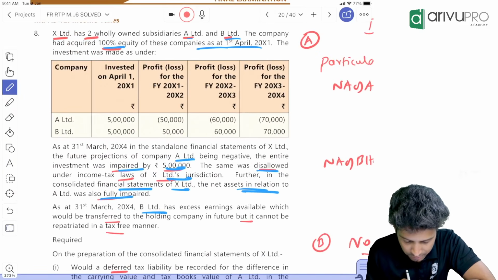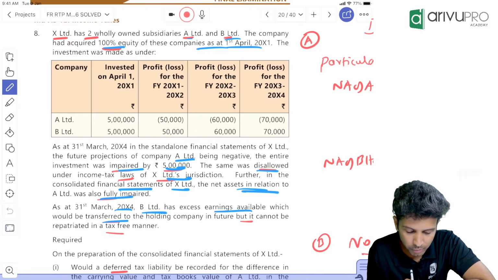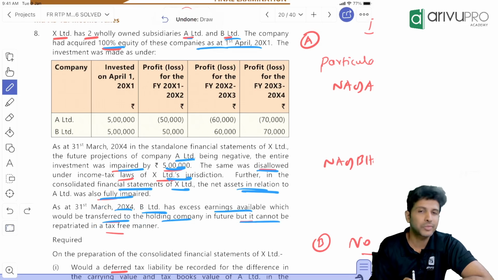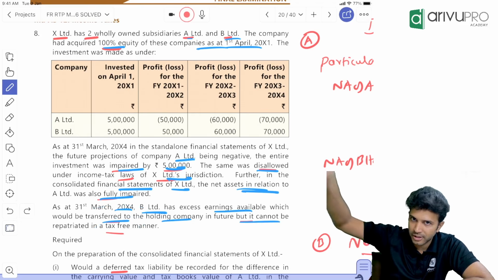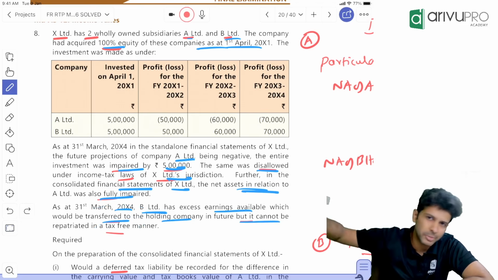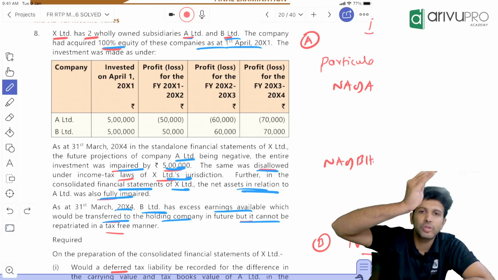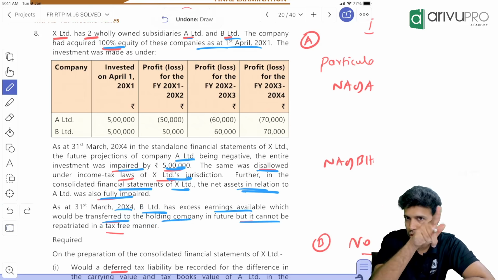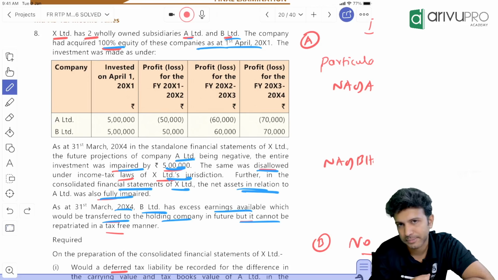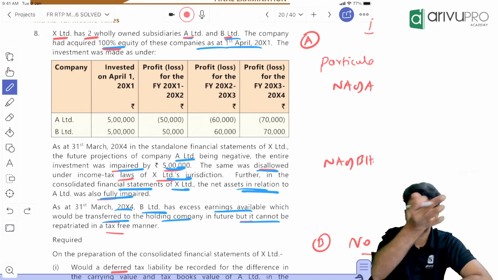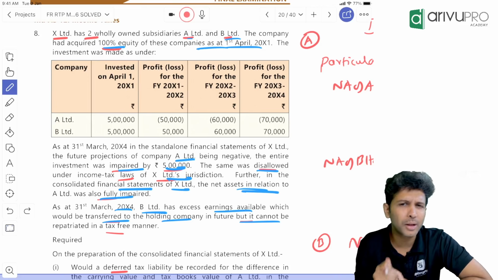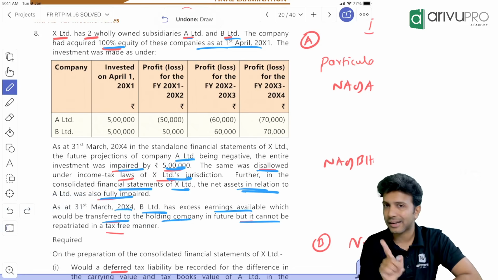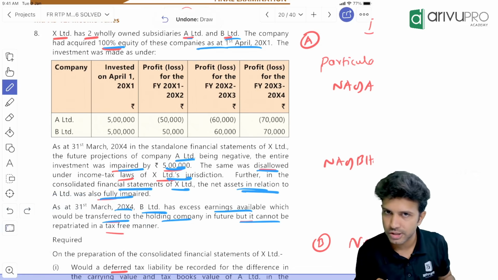So on 31st March 2004, B has excess earnings available, which would be transferred to the holding company in future, but it cannot be repatriated in a tax-free manner. So whatever profits the subsidiary has made, it can be given back. Repatriation means giving back. It can be given back to the parent, but when they give back, it will not be tax-free. On that transfer, tax will get attracted. How will it be repatriated? The subsidiary can give a dividend to the parent. So that way money can be routed back to the parent. But when this routing happens, it will not be a tax-free adjustment and tax provisions will get attracted.